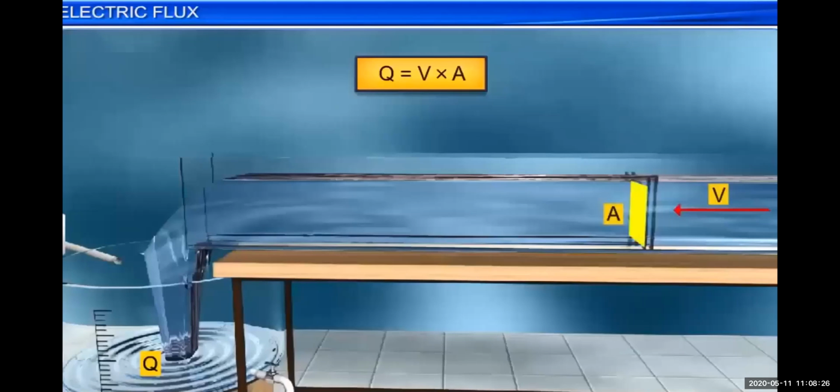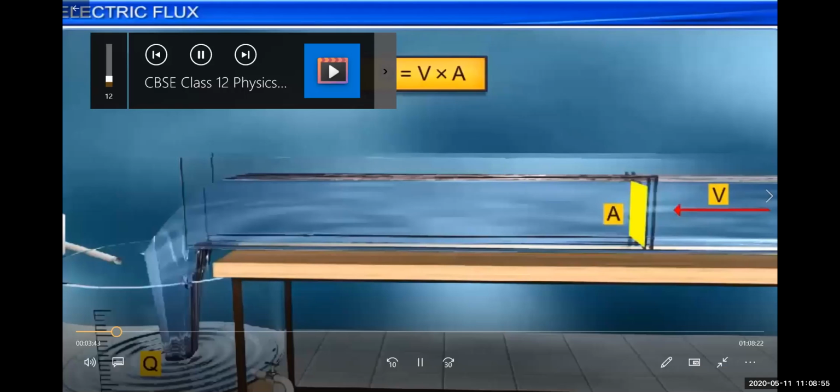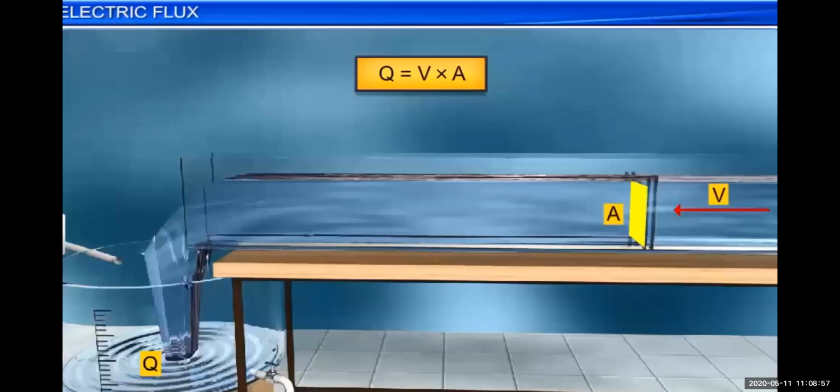So the amount of water collected in the jar is equal to the velocity of the water multiplied by the area of the channel. Again, I am explaining: the amount of water collected in the jar is equal to the velocity of water multiplied by the area of the channel. This experiment is only giving information that the amount of water collected depends on the velocity of water and the area through which water is flowing.